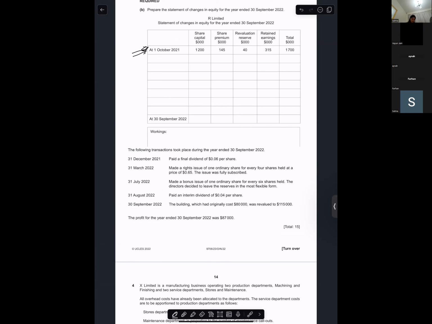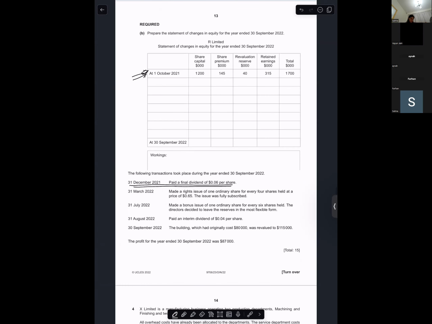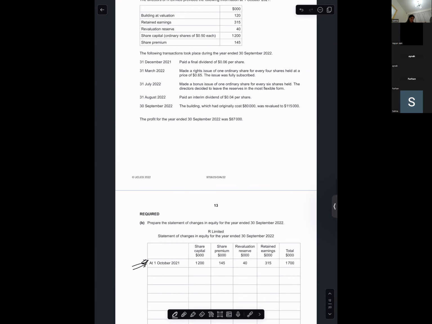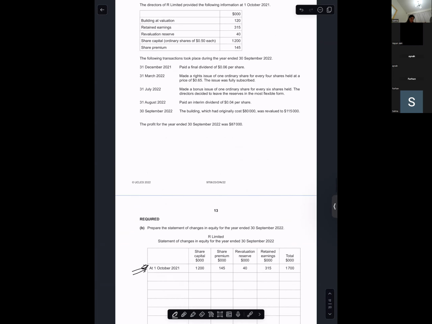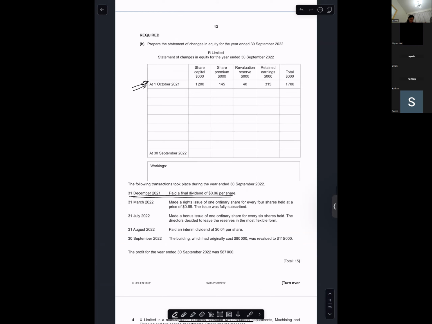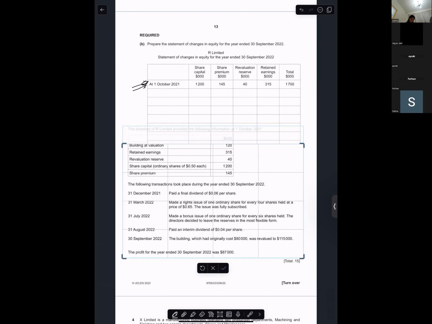We'll read the first transaction. Paid a final dividend of 0.06 per share. So first we will find out the total shares. How do you get the total shares? You take 1,200 divided by the face value and then multiplied by 0.06. Okay, wait.